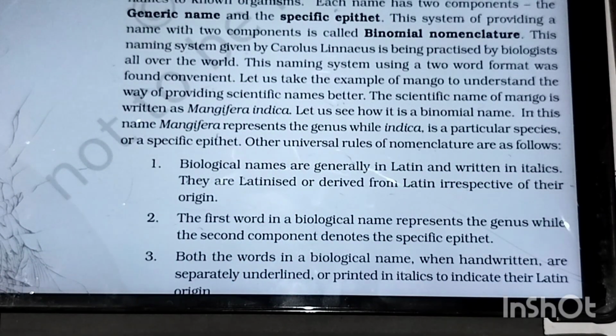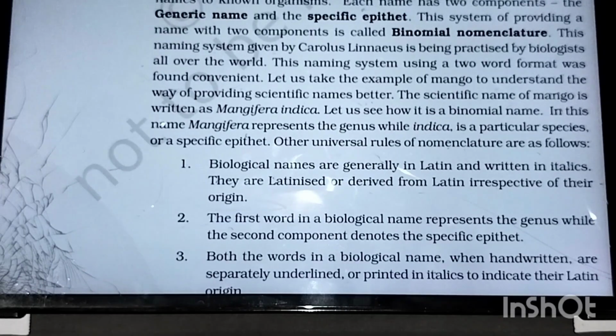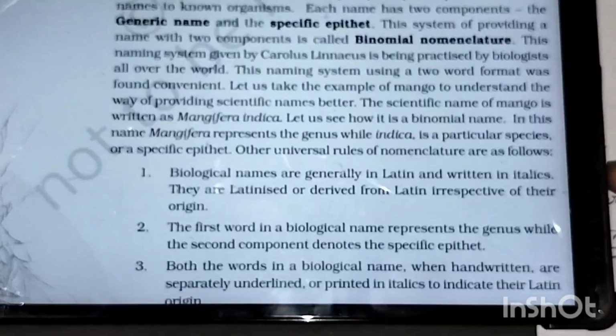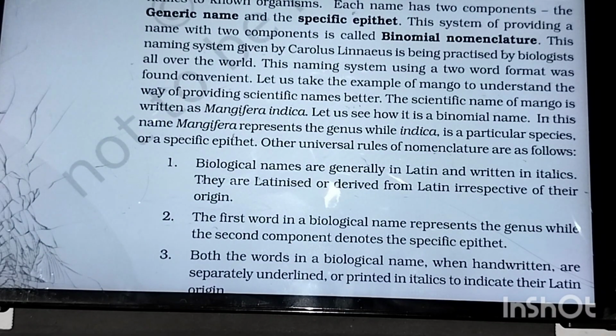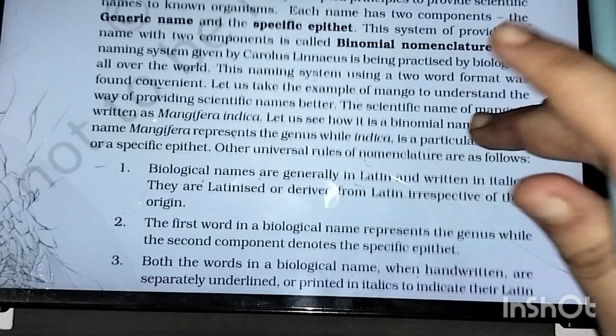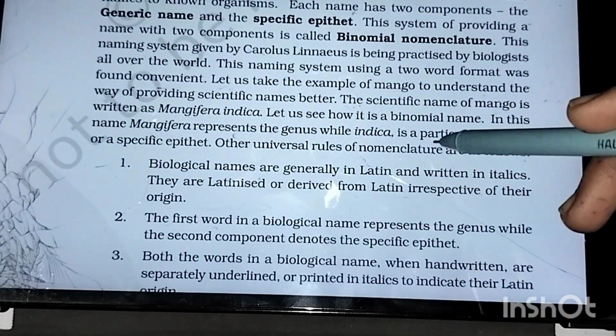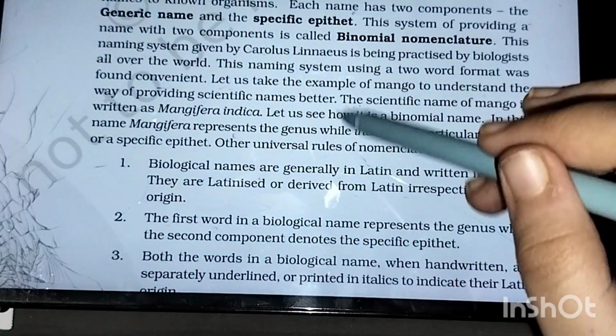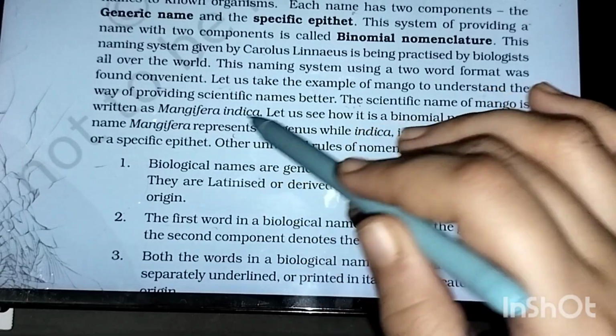I want every one of you to open your NCERTs so that we will study these things together. We are going to read the text lines together. Mangifera indica, let us see how it is. It is a binomial name. In this name, Mangifera is the genus, while indica is the species, or specific epithet name.